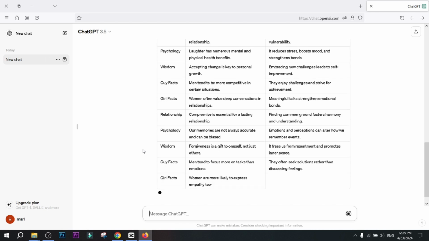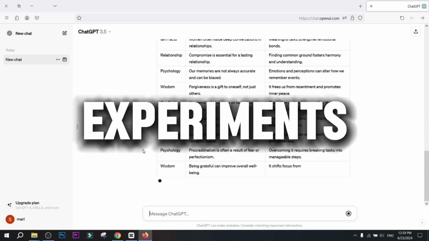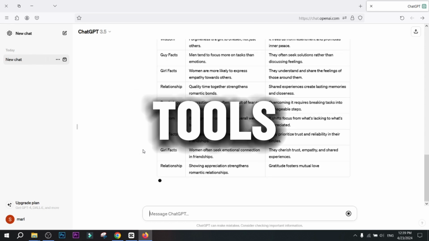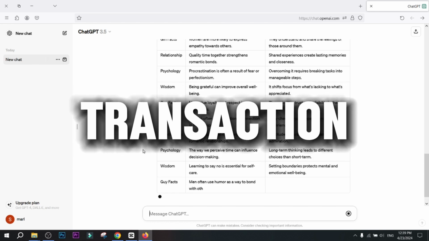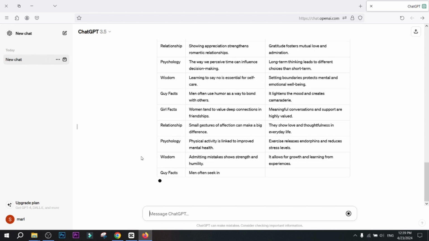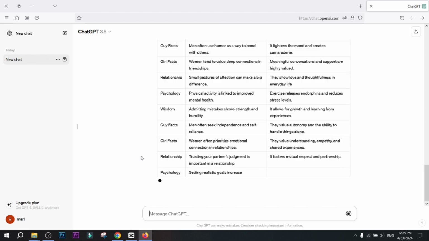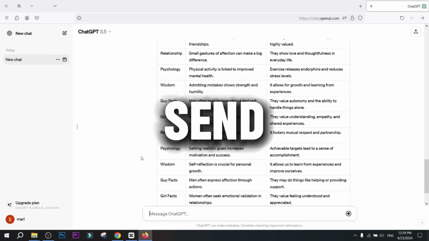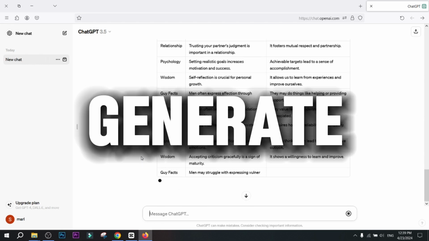The prompt you use should be improved through experiments, because the secret of these AI tools is that when you enter a complete prompt, you will get the desired result or the closest one. This may require testing and modifications. After entering the prompt, simply click Send Message and let ChatGPT generate the facts.